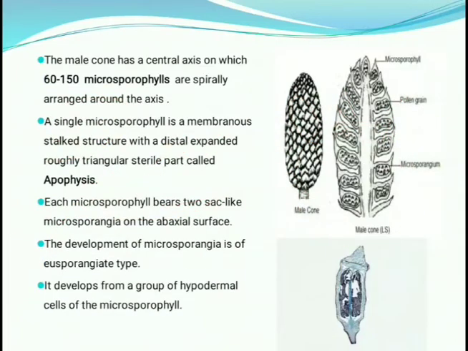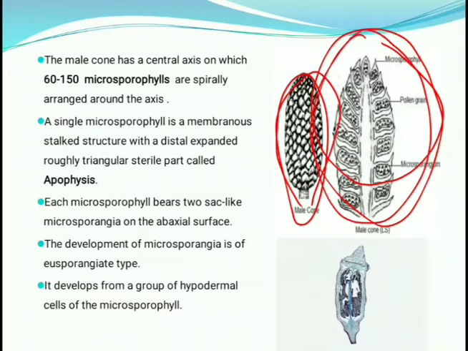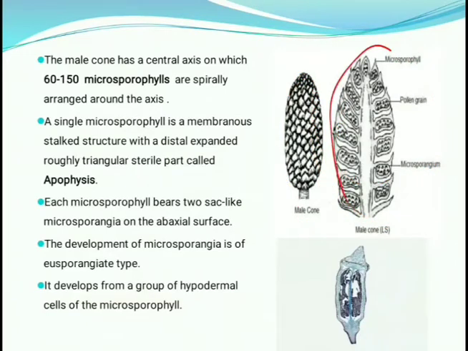Okay, this is the figure of the LS of the male cone. This is the outer structure of the male cone, and this is the longitudinal section of the male cone. This is the internal portion, the internal figure of the male cone. The male cone has a central axis.